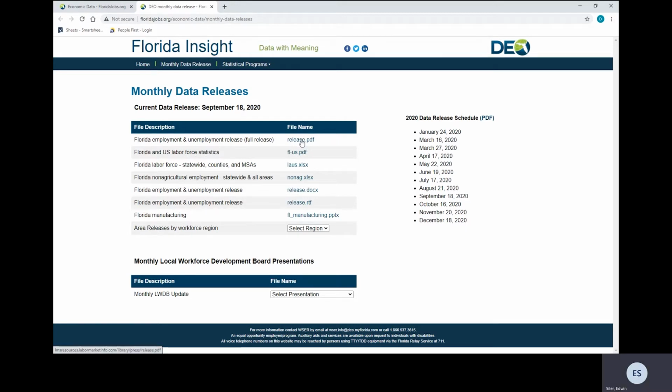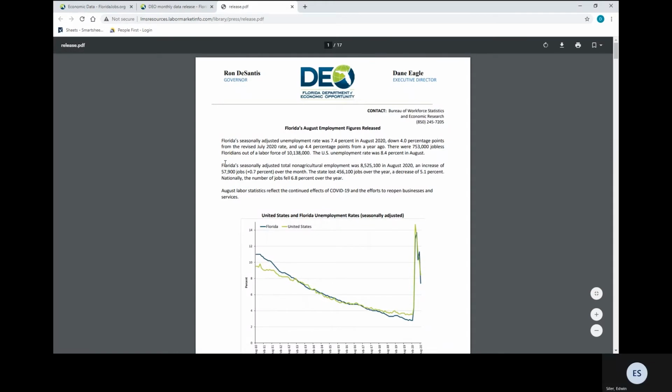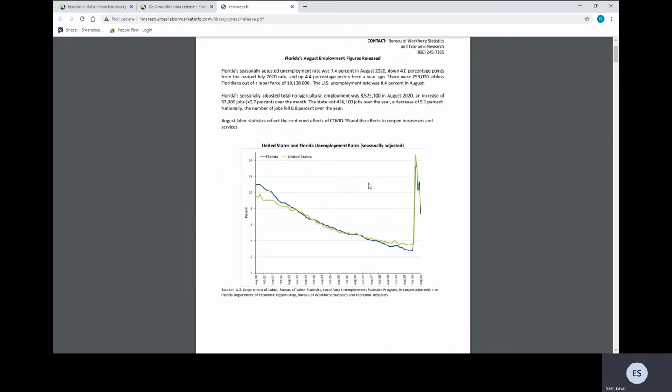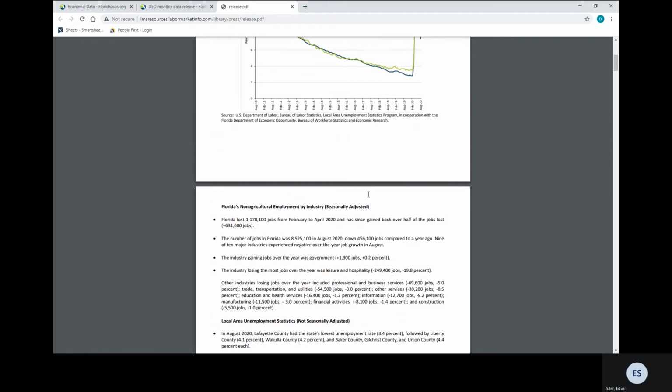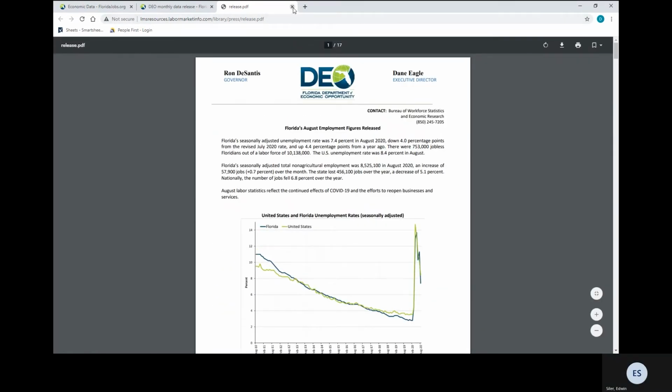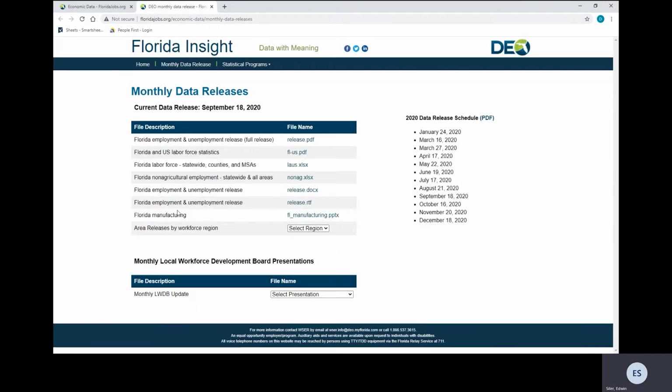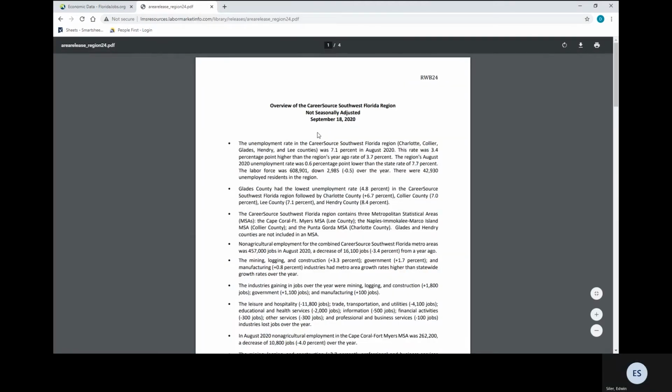So let's just click on the first one. It's a full, thorough report of Florida's August employment figures. It has a variety of different information. You can save this, print this. Also, it allows you to select area releases by workforce region. So 1 through 24, you can click on something there, and it'll give you an overview of the CareerSource Southwest Florida region, not seasonally adjusted.